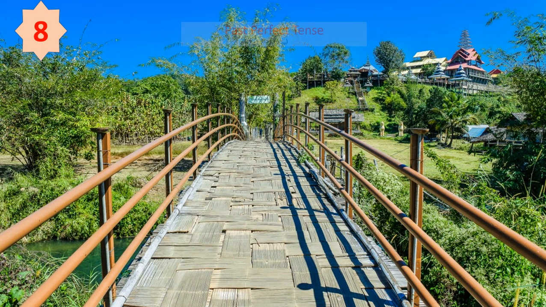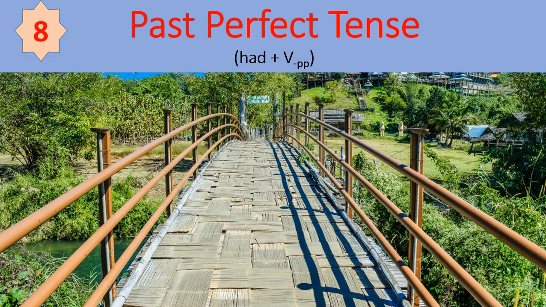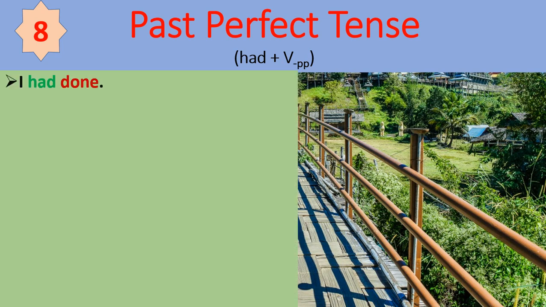Tense number 8, past perfect tense, had plus VPP, that is third form of the main verb, is used. See the examples.